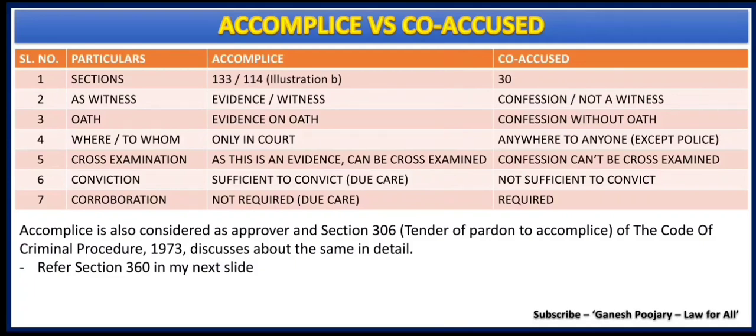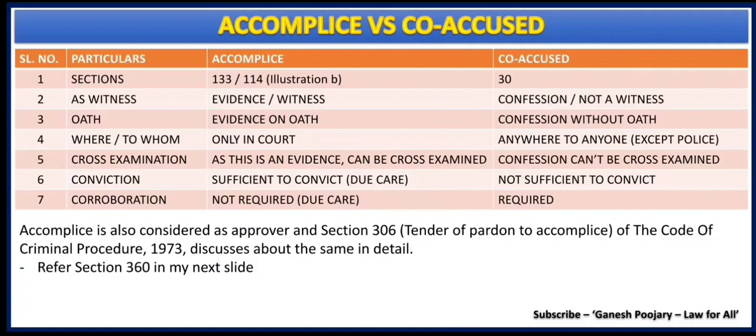The fifth difference is about cross-examination. When an accomplice gives witness or evidence under Section 133, the same can be cross-examined, whereas under Section 30, when a co-accused confesses, that can't be cross-examined. That is the fifth important difference.